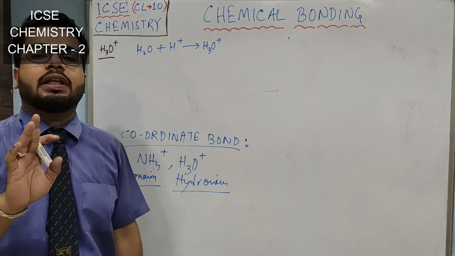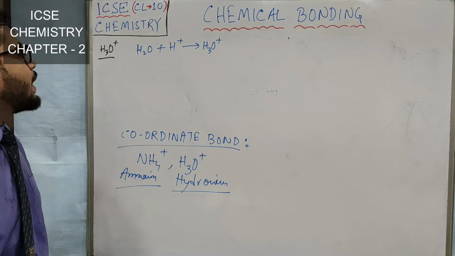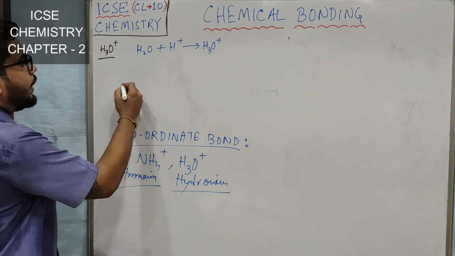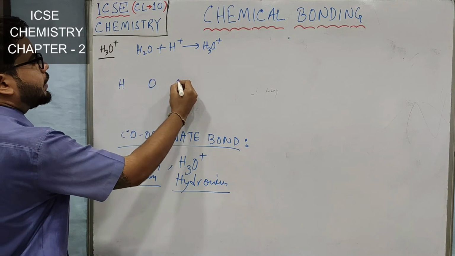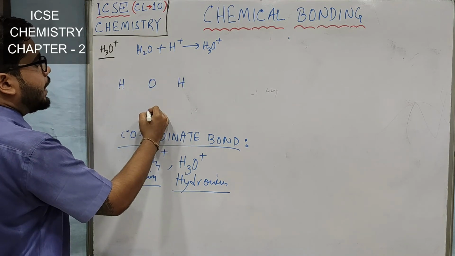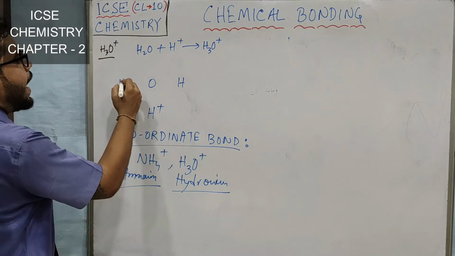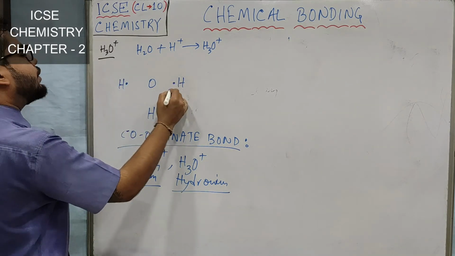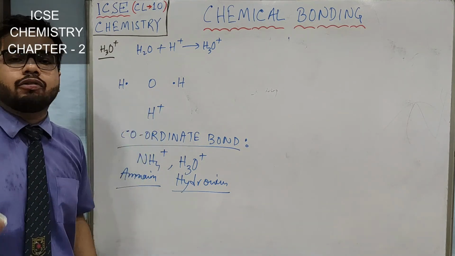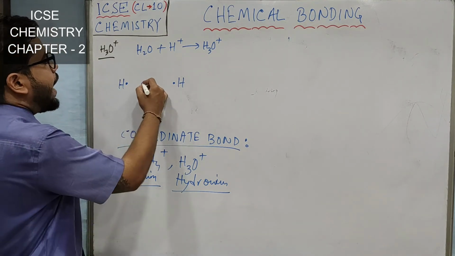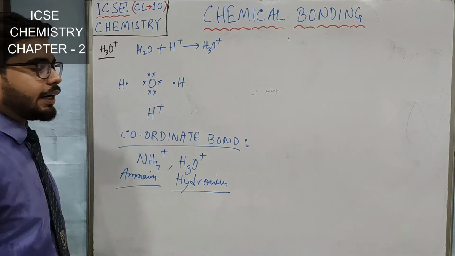If you are asked to show the electron dot diagram of the hydronium ion, then what will you do? I am drawing one hydrogen here, one oxygen here, and one hydrogen here, and one hydrogen here also. Say this is H+, and these hydrogens will have one electron, but as this is H+, this hydrogen will have no electron, right? And you all know oxygen has 6 electrons, so I have drawn 6 electrons.